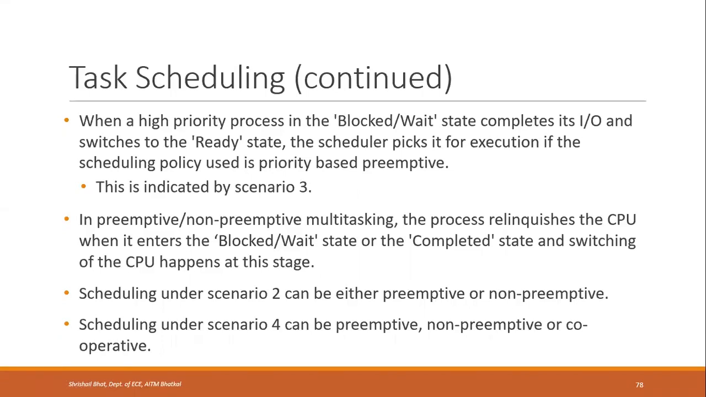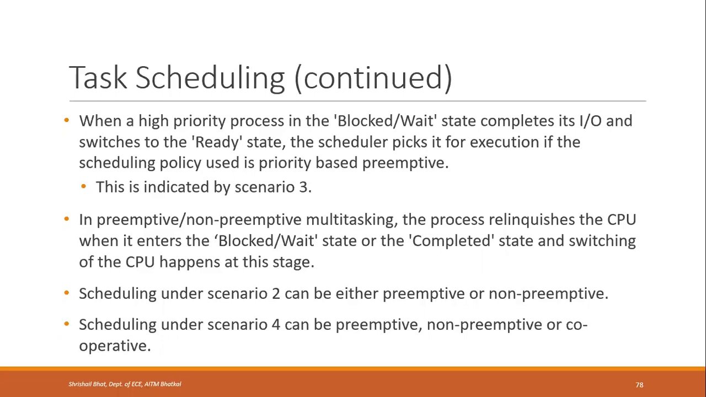So once the process is running, irrespective of whether it is preemptive or non-preemptive scheduling, if the running process enters the blocked or wait state, it will give up the CPU. Or whenever the process enters the completed state, even then the process will give up the CPU. So in both of these cases, there will be some scheduling happening, right? I mean, the other process will be scheduled.